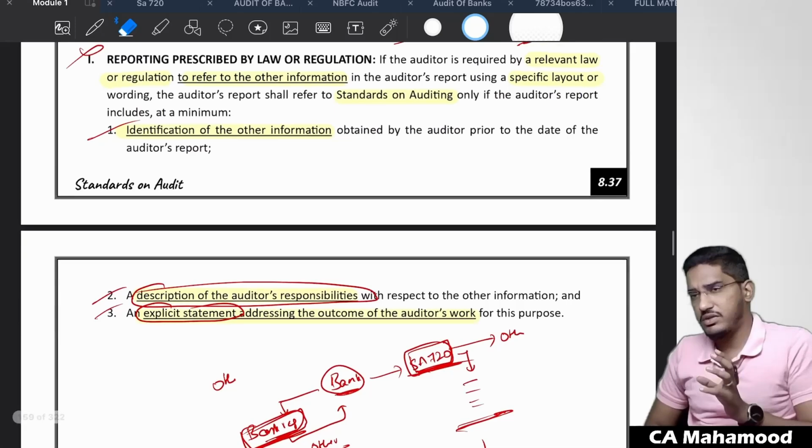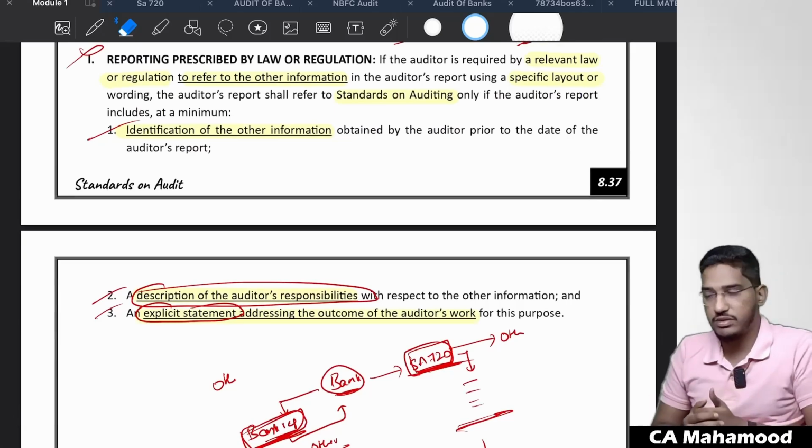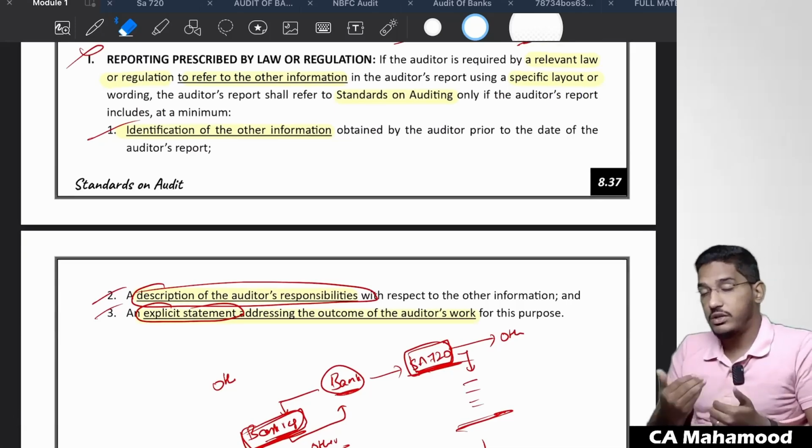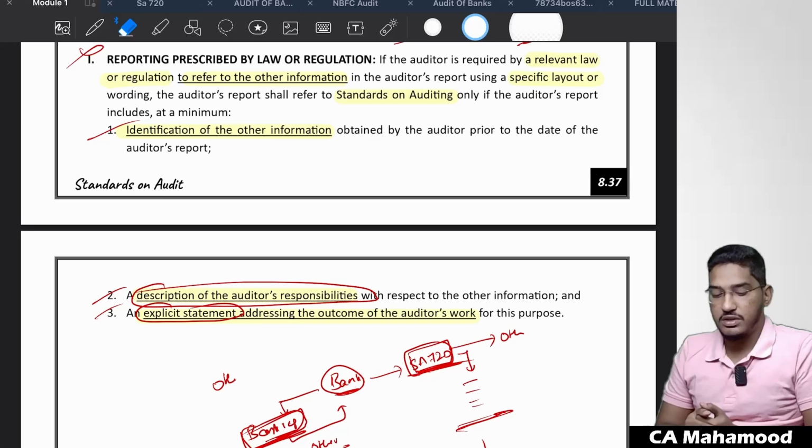I hope, with all the background discussion and all the practicality which we brought into the chapter, which is now brought into the standard, this is very, very easy.